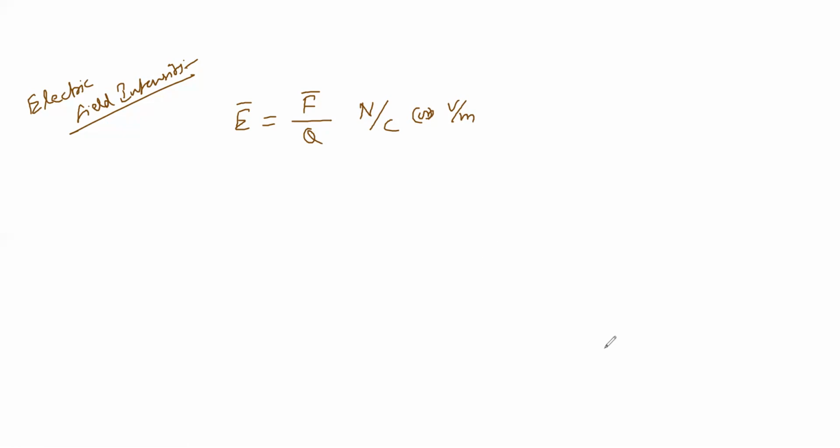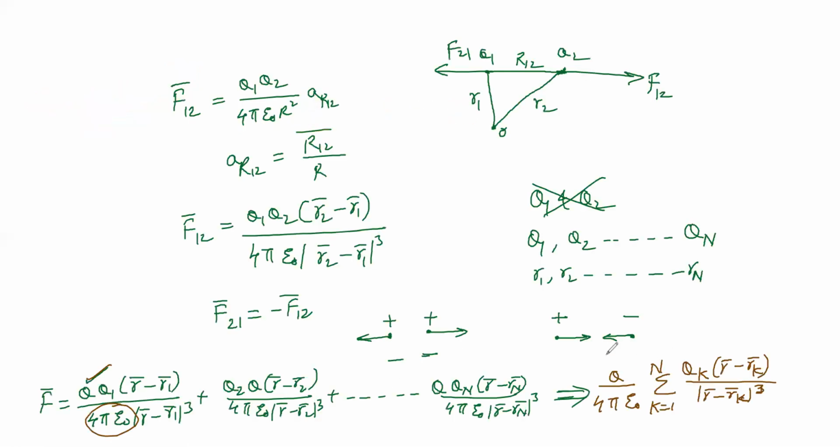Just by looking at the previous expression, the electric force between two charges, we can write the electric field intensity for n number of charges or even between two charges. We simply take one of the two charges, q, to the left side of the equation, and the remaining term on the right side will be equated to the electric field intensity.